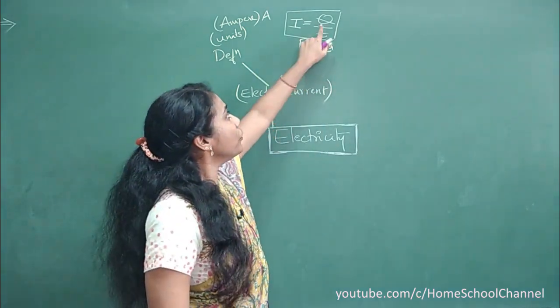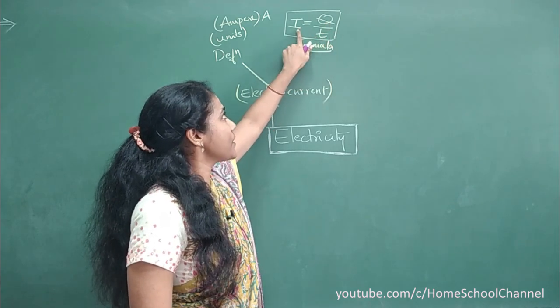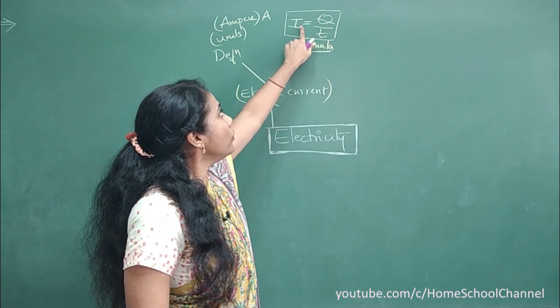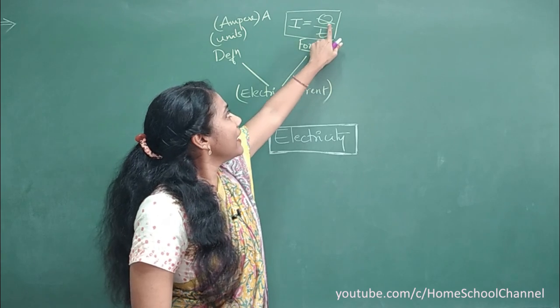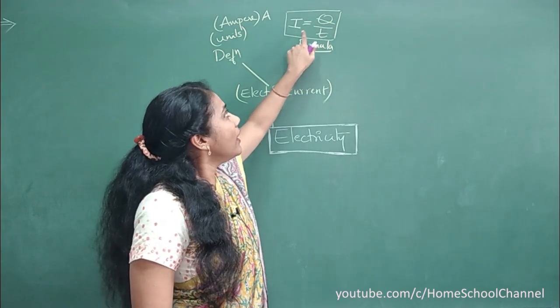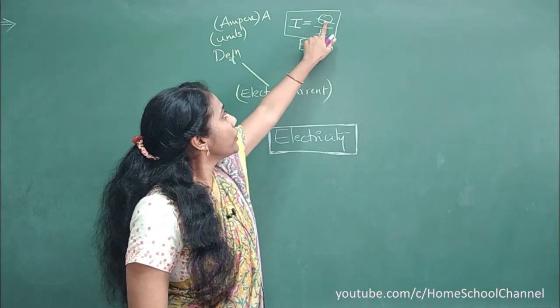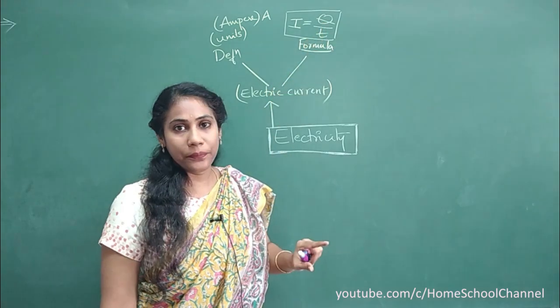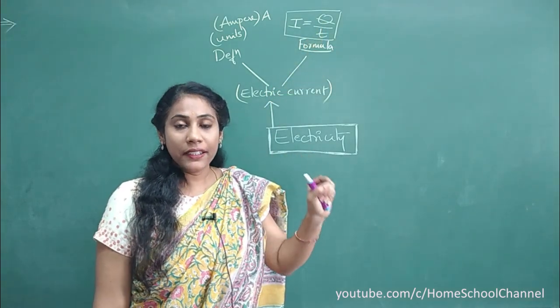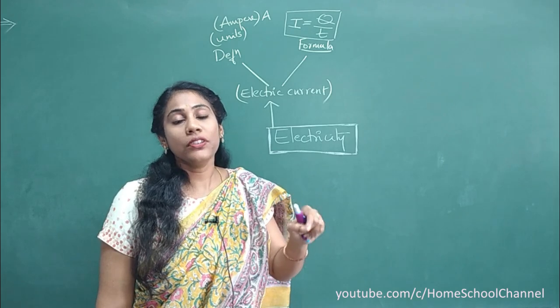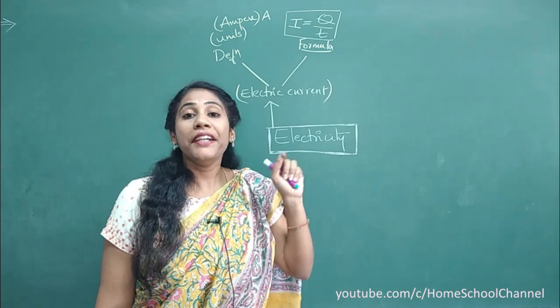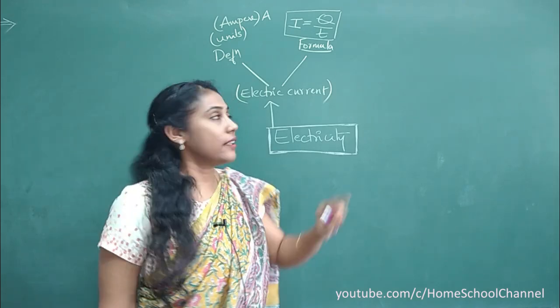They may give you charge and time and ask you the current, or they may give you current and time and ask you the charge, or they may give you the I value and Q value and ask you t. Among the three, they'll give you two variables and ask you the third one, and you have to concentrate on the units here.